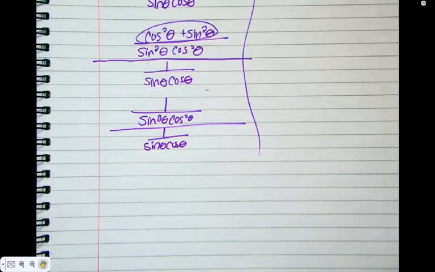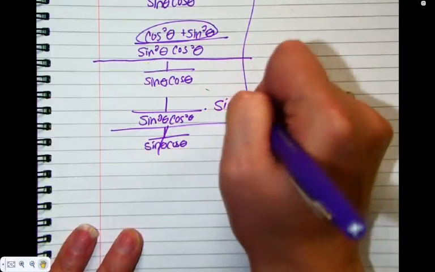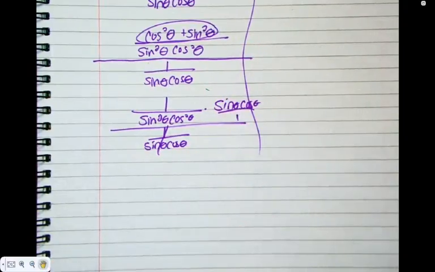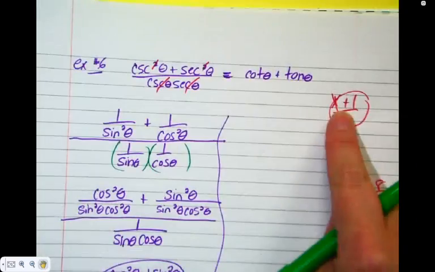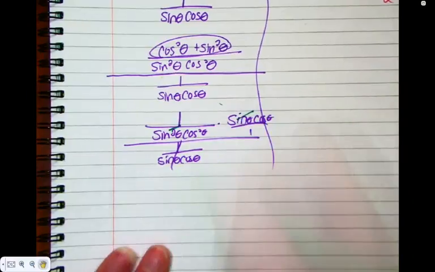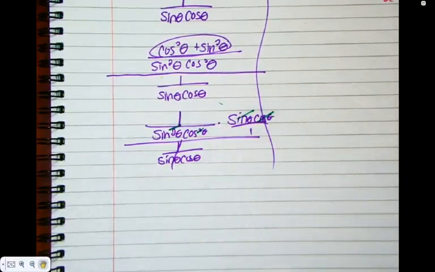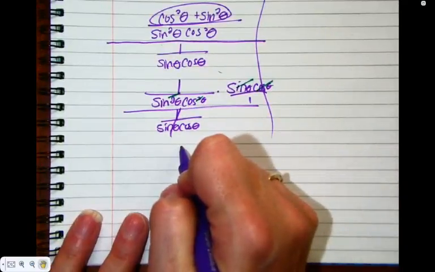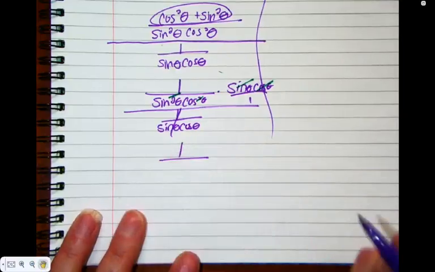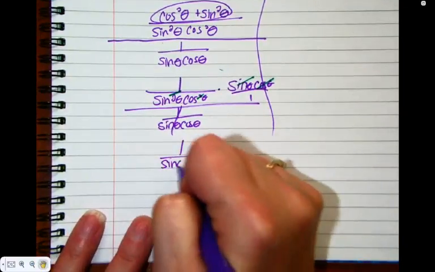Okay, now what? Bottom to top. Okay, so flipping that one, or however you choose to divide in your head. Can I cancel here? Yes. Why can I cancel in this step and I couldn't above? There's no plus sign. When you're multiplying pieces, cancel away. It's when you're plussing, can't touch it. So a sine can go with the squared on the bottom. A cos can go with the squared on the bottom. What's left with all of this? One is on the top, and a sine cos.